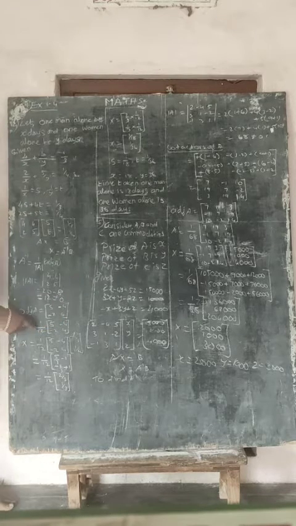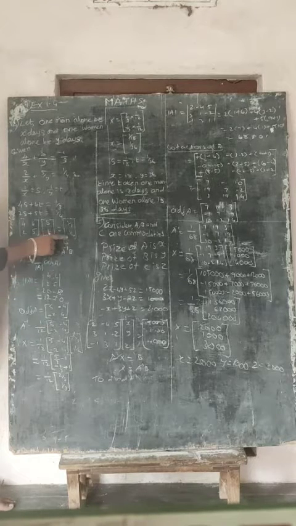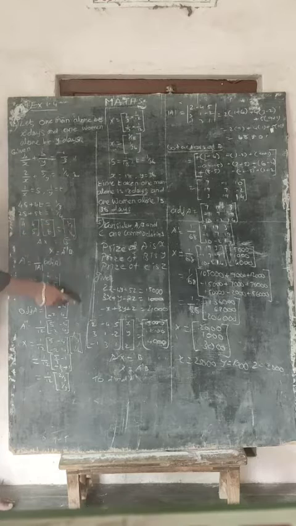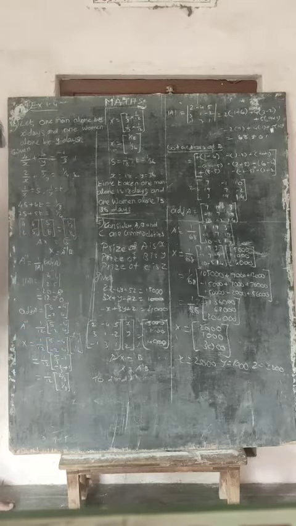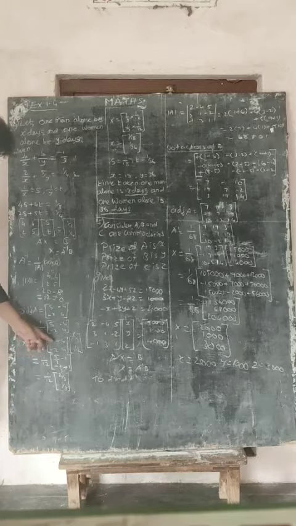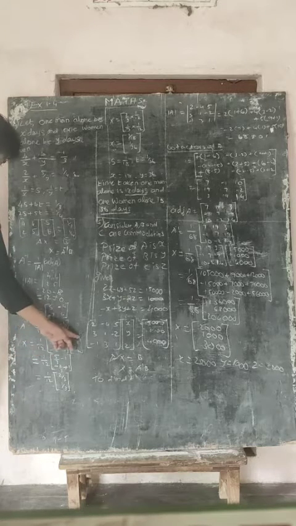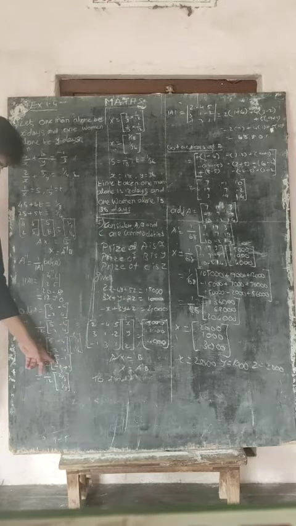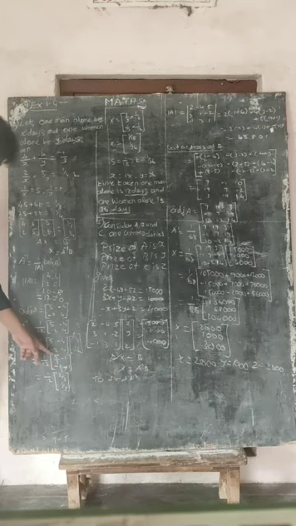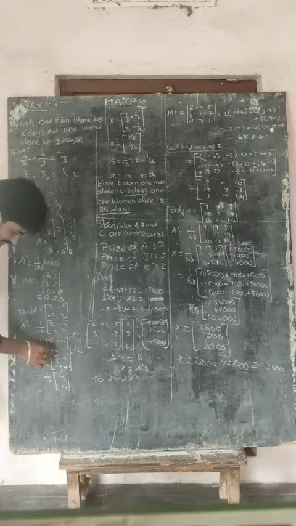Then A inverse is equal to 1 by 12 into the matrix. Now X is equal to A inverse into B. This is the value of B, 1 by 3, 1 by 4. You have to just write down here. Then making a multiplication, row and column multiplication, matrix multiplication, you have to just take a row and multiply with this column. So you get the answer, which will be 5 by 3 minus 1. Then here this value is minus 2.